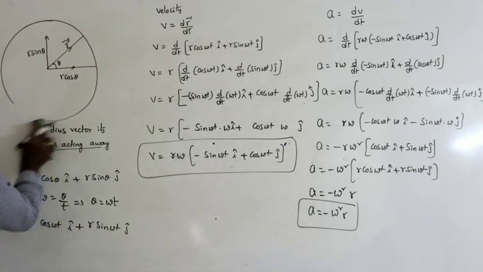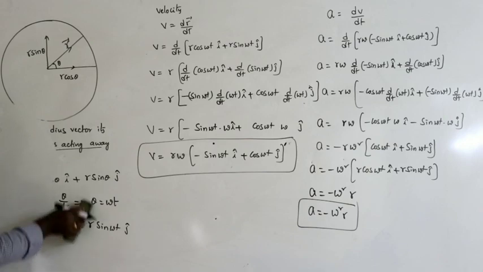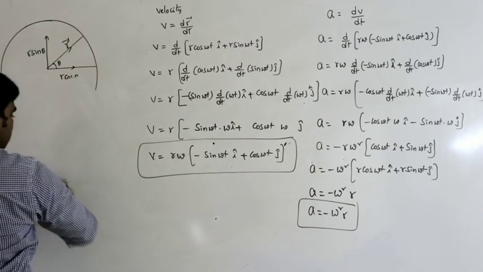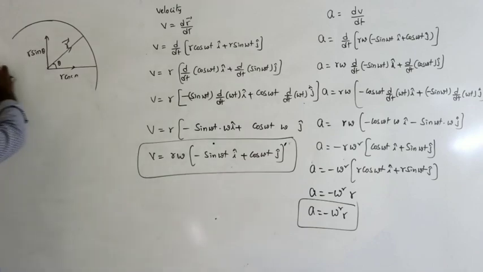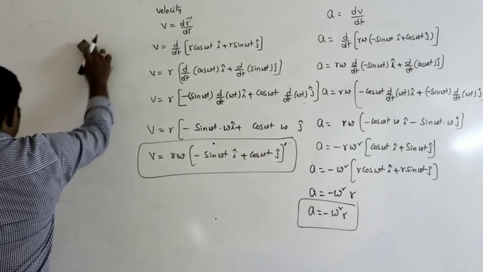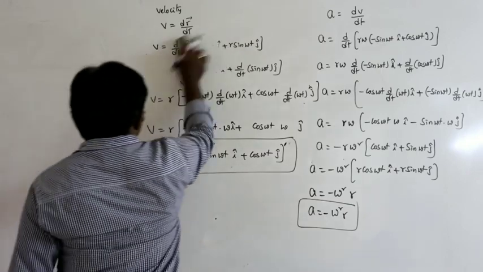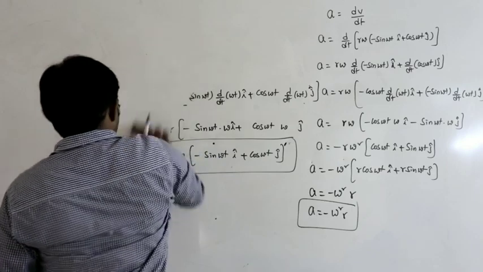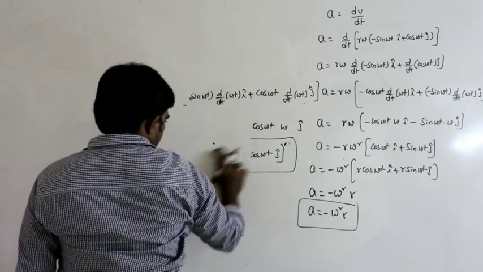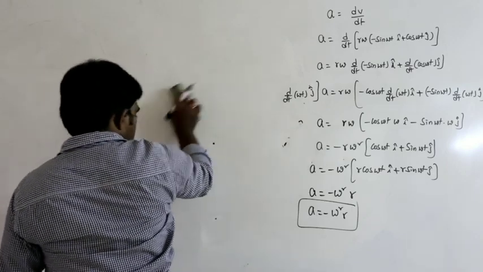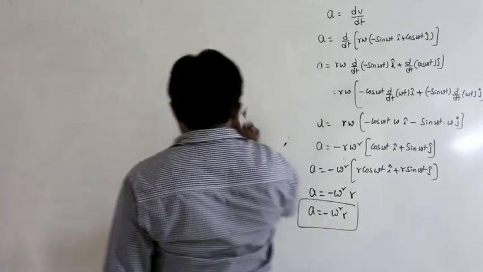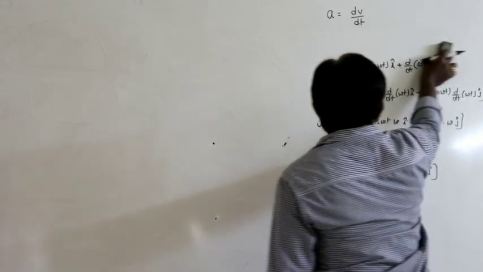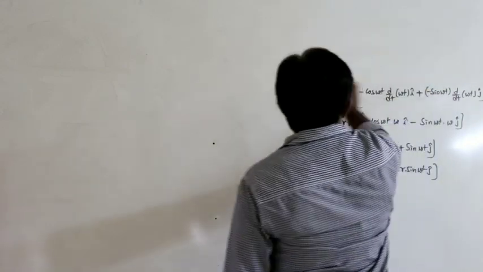What is the meaning of negative sign here? Negative sign indicates that acceleration and radius vector must be in opposite direction. So we calculated the formula for the centripetal acceleration. What is that formula? A equals minus omega square r.